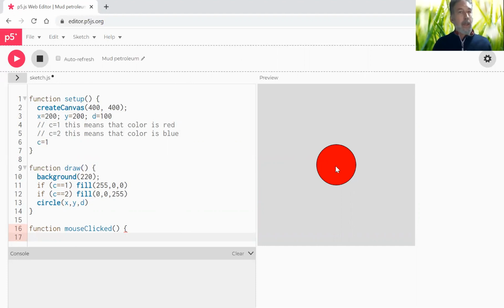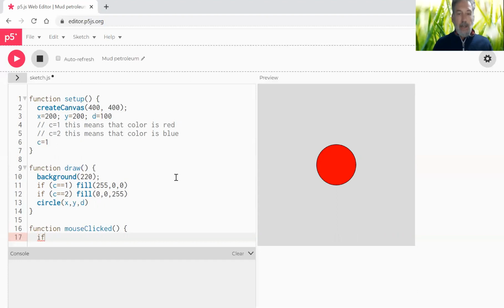Well, you could use Pythagoras' theorem by comparing the coordinate of the center of the circle with the XY coordinates of the mouse. But thankfully, p5js has a function already built in. It's called dist.